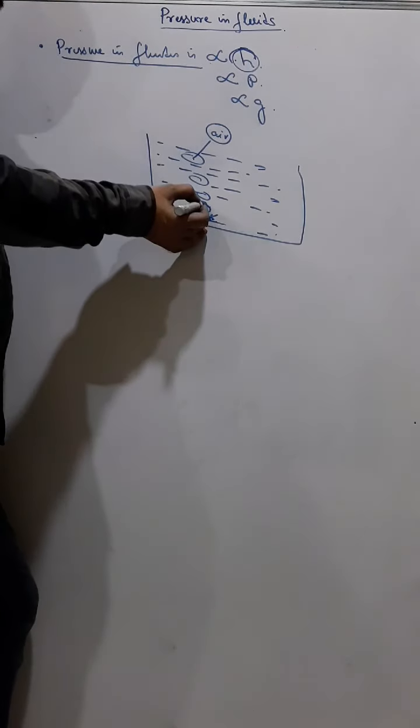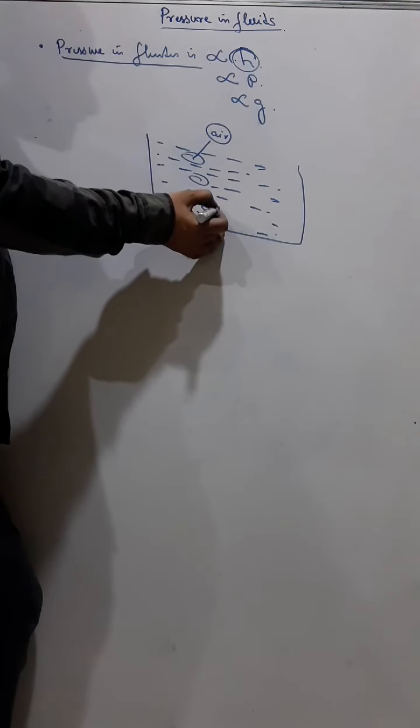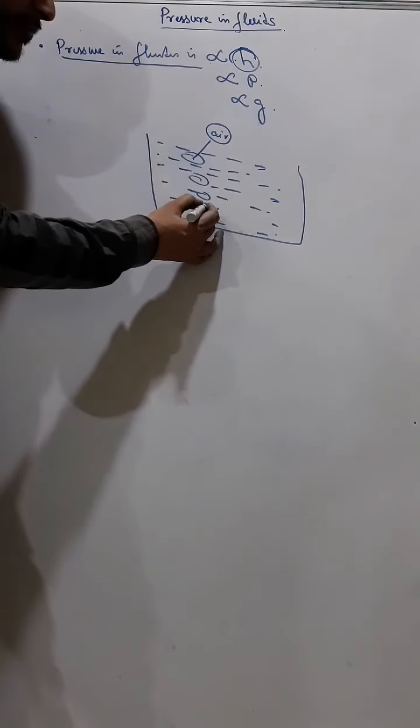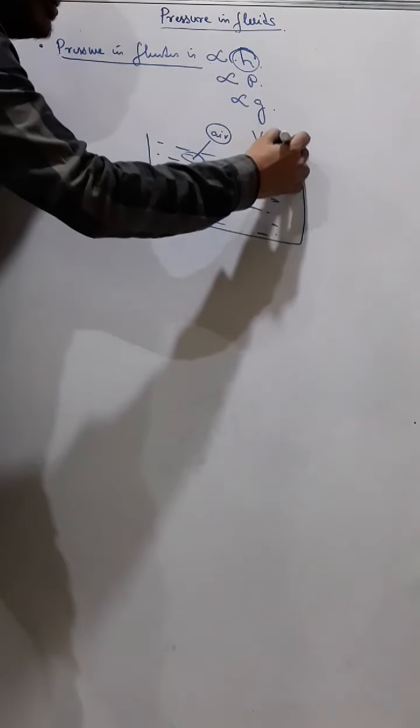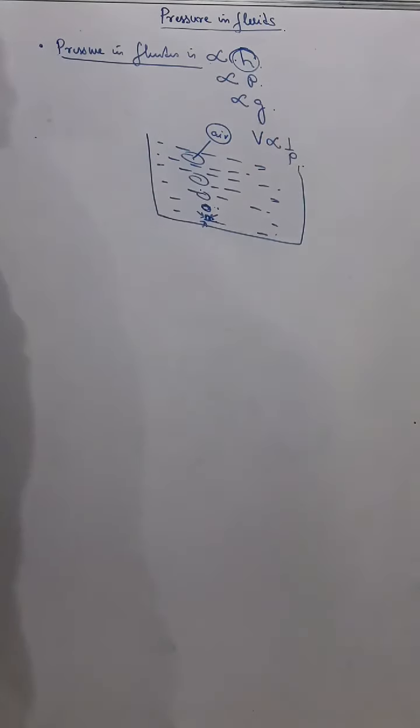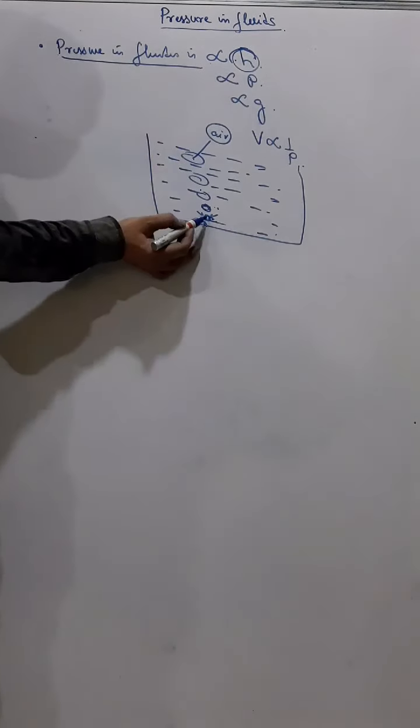But as the bubble rises up, the liquid pressure on the bubble is decreasing, and since the pressure is decreasing, the volume is increasing. According to Boyle's law, volume of a gas is inversely proportional to pressure. So at this point, the pressure is more, volume is less.